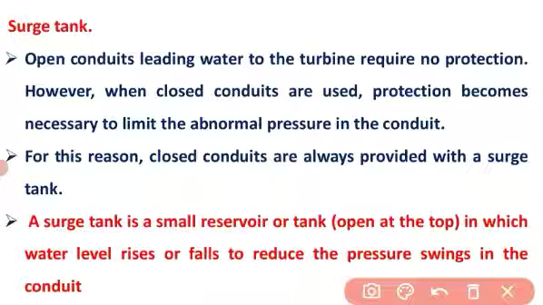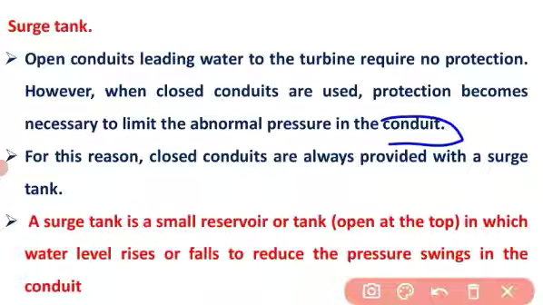An open conduit leading water to the turbine requires no protection. However, when closed conduits are used, protection becomes necessary to limit the abnormal pressure in the conduit. So in this statement, if our penstock is an open conduit, then there is no need for a surge tank.